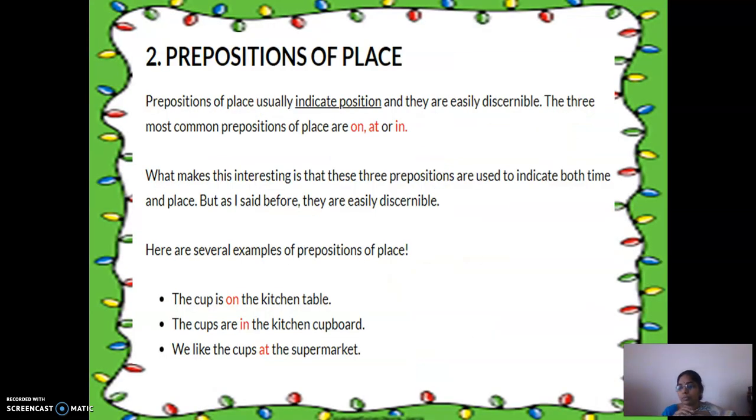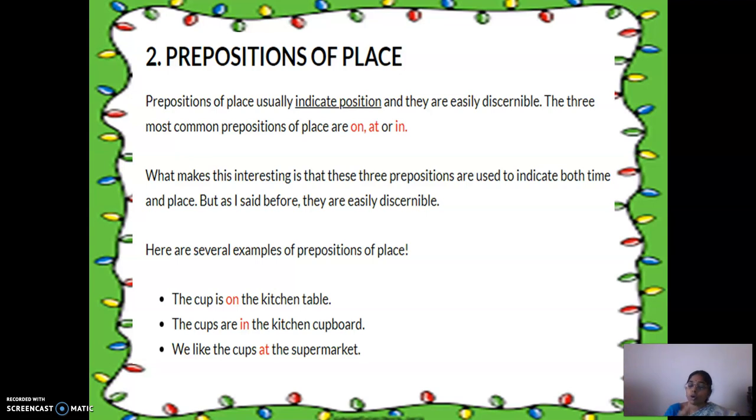So next, now we will go into detail about prepositions of place. Prepositions of place usually indicate position and they are easily discernible. The three most common prepositions of place are on, at, and in. What makes this interesting is that these three prepositions, on, at, and in, are used both in time as well as in place. Preposition of time is also there, on, at, in. Preposition of place is also on, at, and in, depending on the sentence.